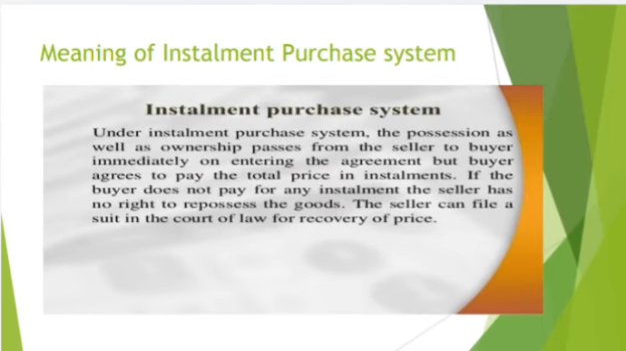Next, the meaning of installment purchase system. Under the installment purchase system, the possession as well as ownership passes from the seller to the buyer immediately on entering the agreement, but the buyer agrees to pay the total price in installments. If the buyer does not pay any installment, the seller has no right to repossess the goods. The seller can file a suit in the court of law for recovery of the price.